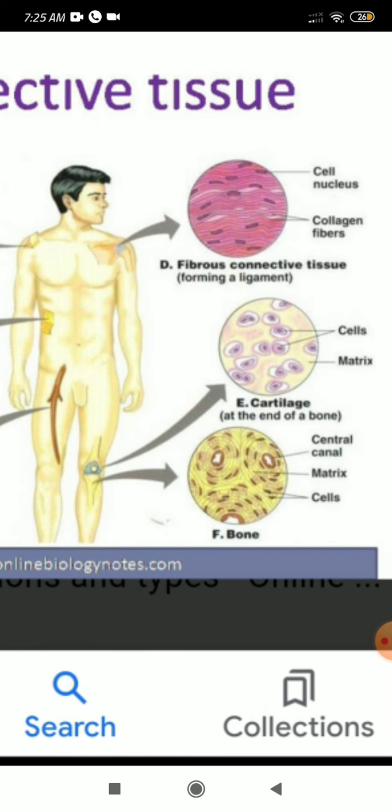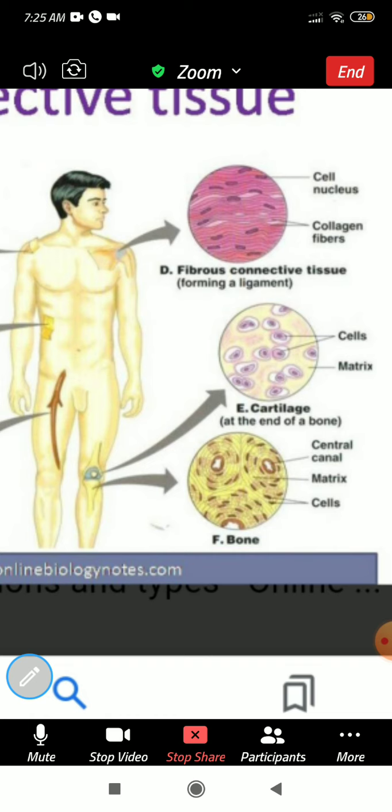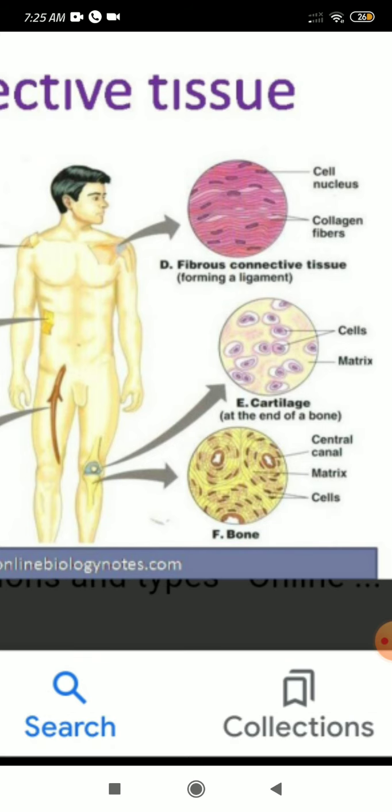And the next one, see above, cartilage is there. What is cartilage? Generally we can call cartilage a soft bone. It also functions like a bone, but it is soft. Bone is very hard in nature, but cartilage is soft in nature. So where can we find the cartilage? We can find cartilage in our body also. Our external ear is made up of cartilage.